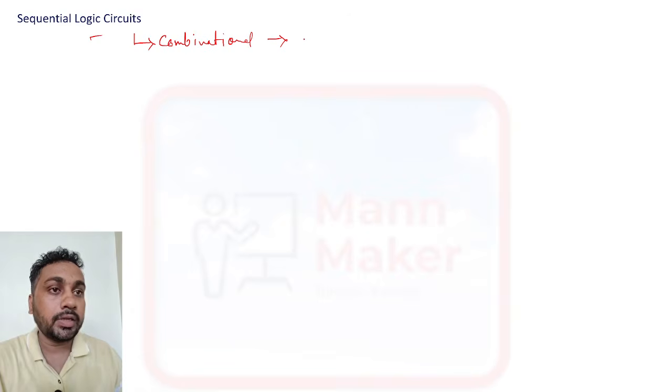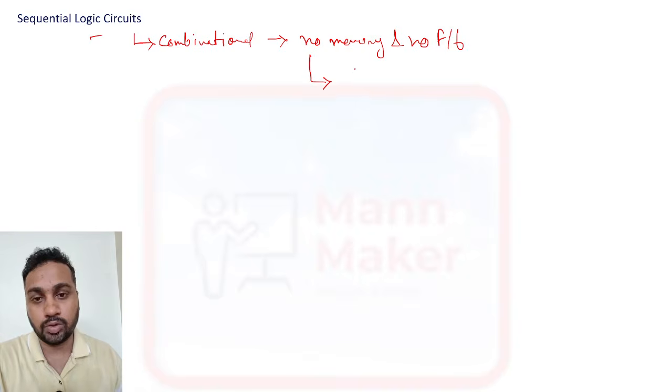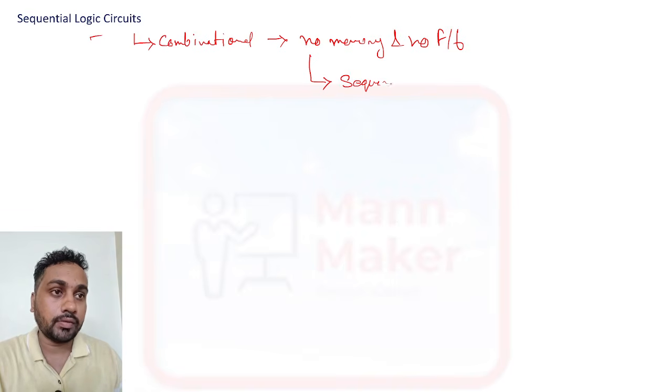In the combinational circuit there is no memory and no feedback. But if we add memory and feedback to a combinational circuit, then it will become a sequential circuit.